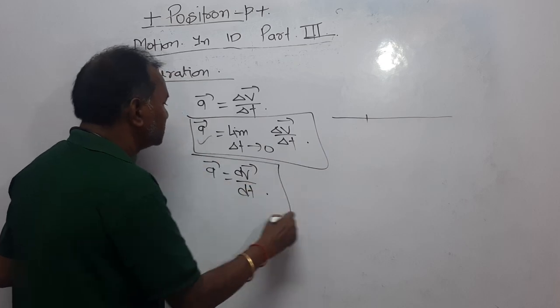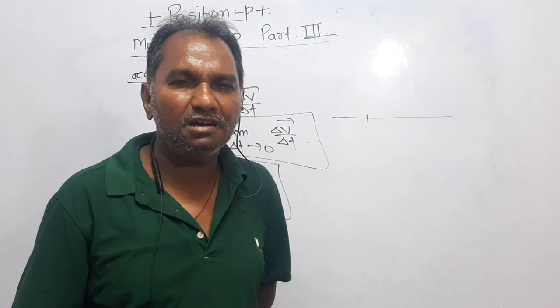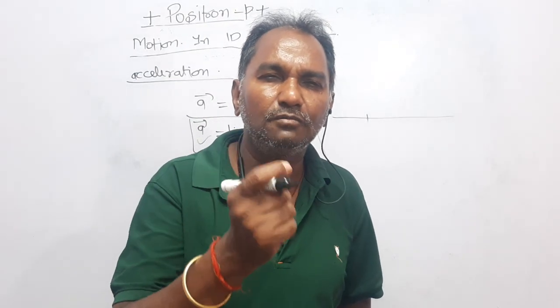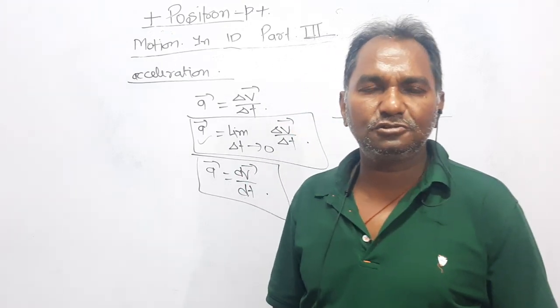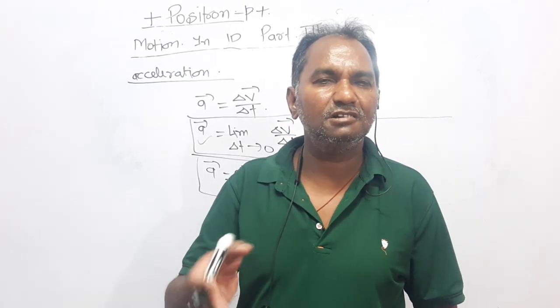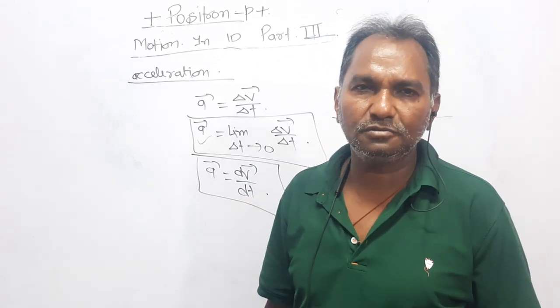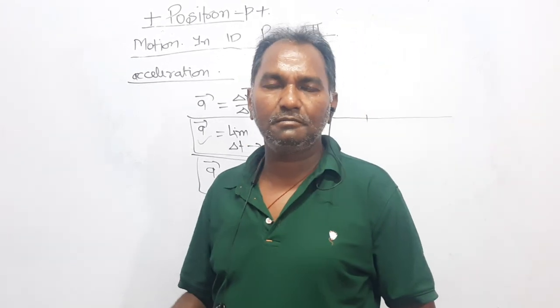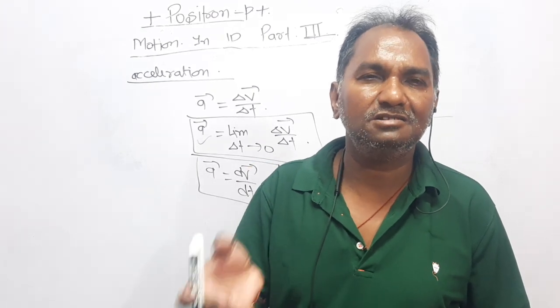Dear students, your syllabus contains only bodies moving with constant acceleration. In your syllabus, there is not a single question in which acceleration changes. The change in acceleration is beyond your syllabus, but if you want to know, the rate of change of acceleration is called jerk.